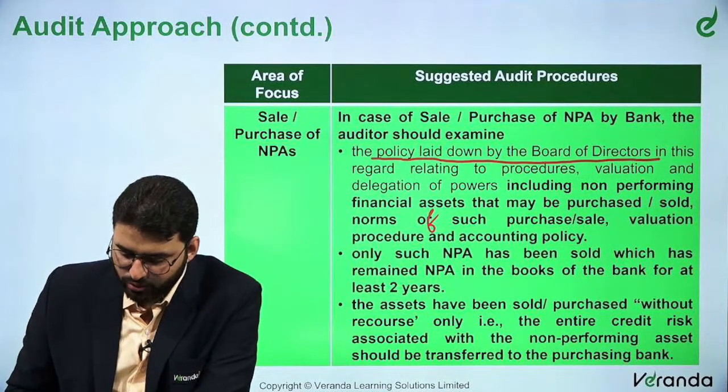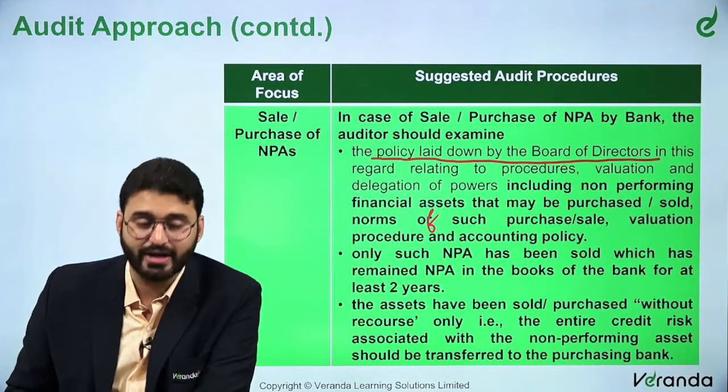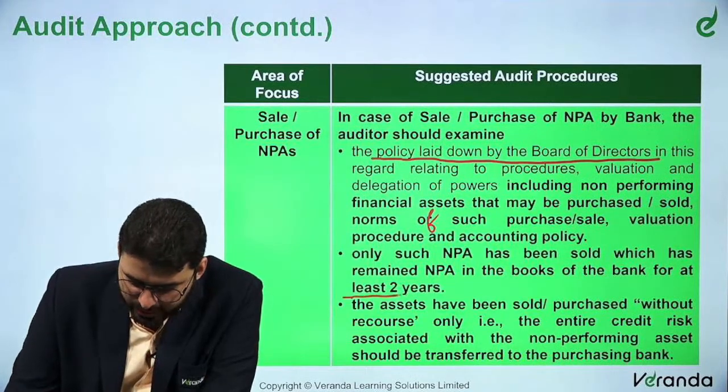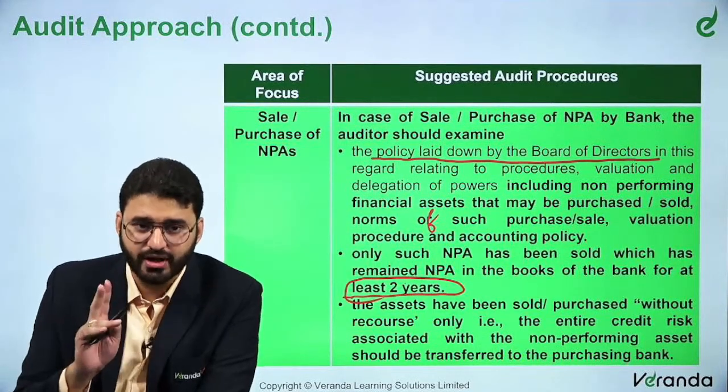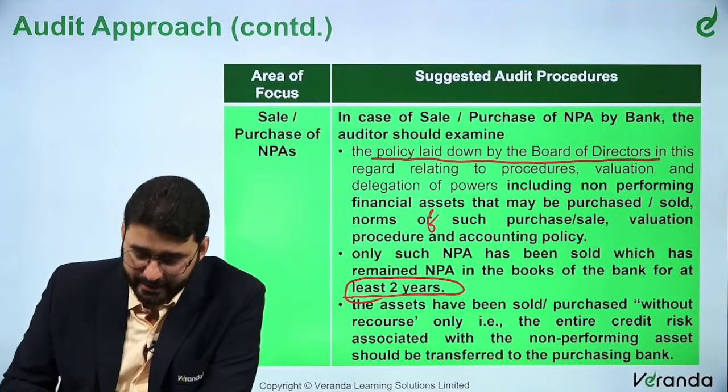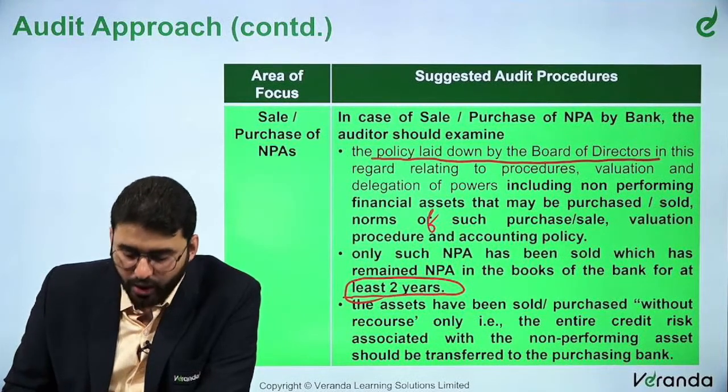Only such NPA has been sold which has remained NPA in the books of the bank for at least 2 years. This is important, sir. This could be an important MCQ. At least 2 years. All the bold ones have been newly added. The assets have been sold or purchased without recourse.